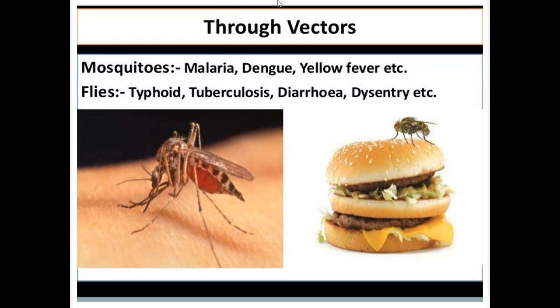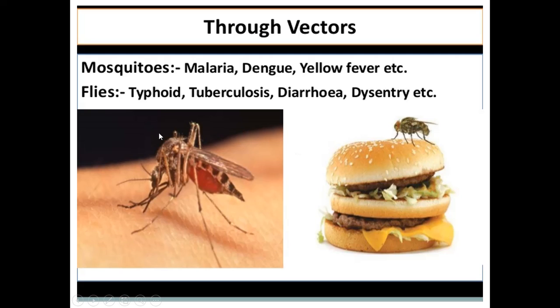Some diseases can spread through vectors. So what is meant by vectors? Vectors means carriers which will transmit the disease, which will carry the disease causing agent to the healthy person. Mosquitoes will carry the malarial parasite, dengue virus, then yellow fever virus. So these viruses can be carried through mosquito to the healthy person, which will infect the healthy person and cause malaria, dengue, yellow fever, etc.